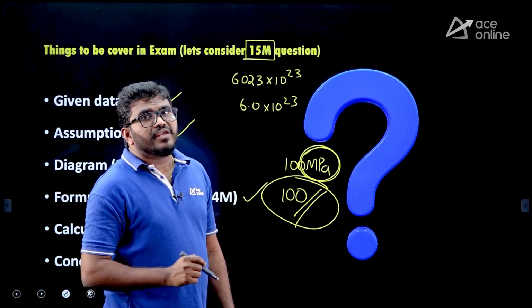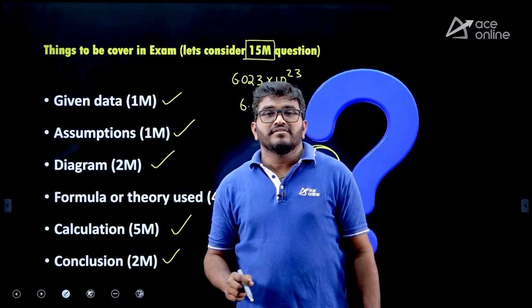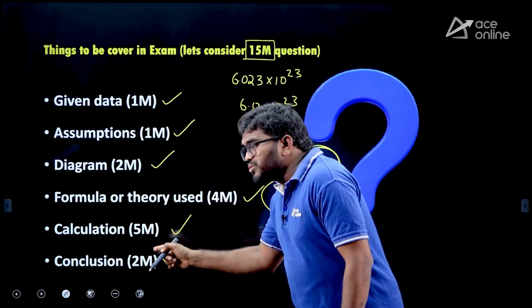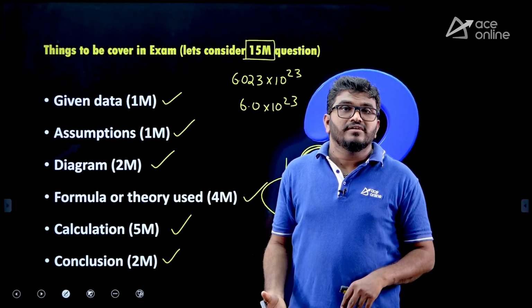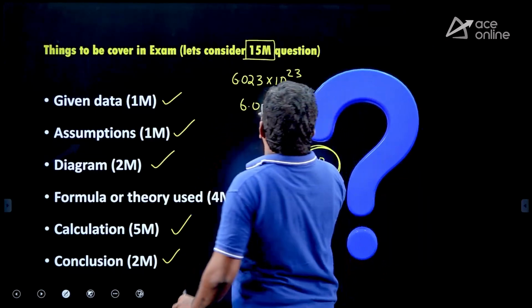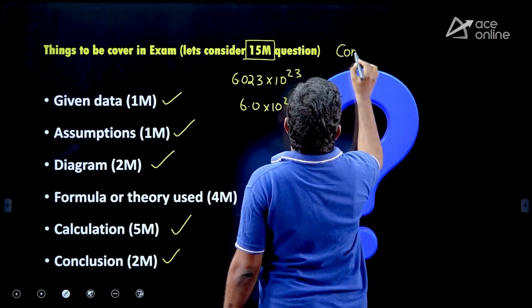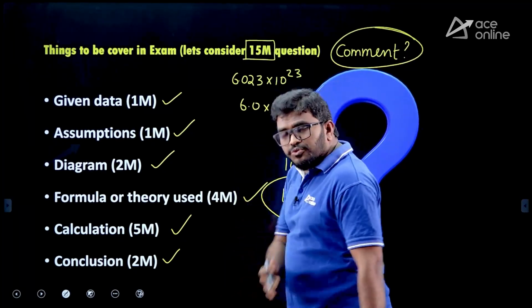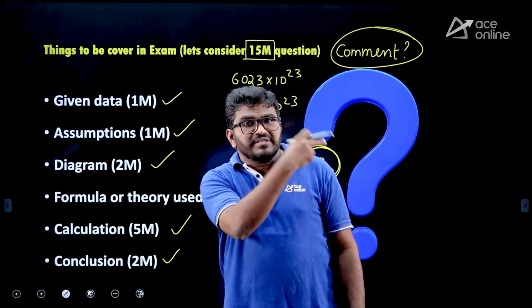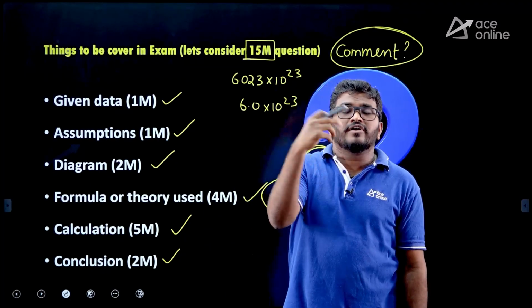At the same time, at the end of the numerical, you should write a conclusion statement corresponding to that numerical, what they are asking. Sometimes at the end of the question, they will ask for a comment, and for this comment 2-3 marks are there. So don't miss that comment.